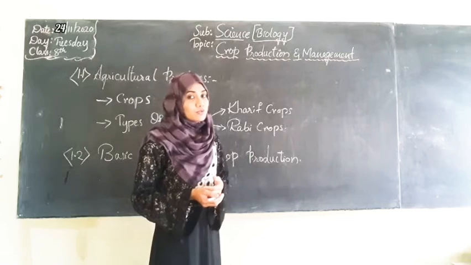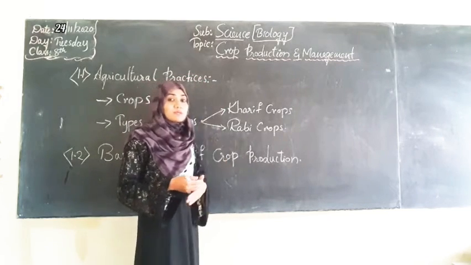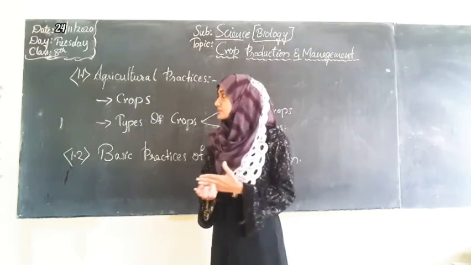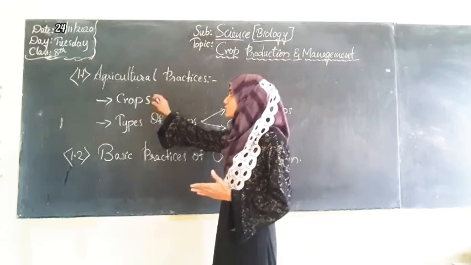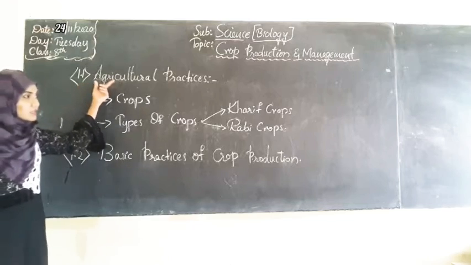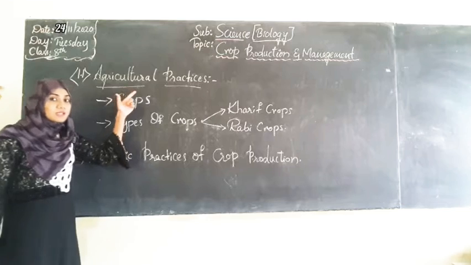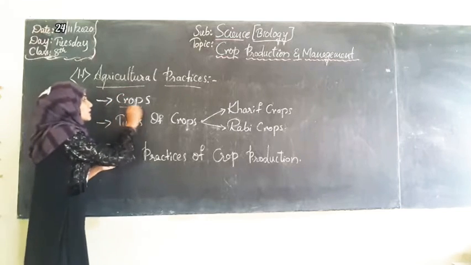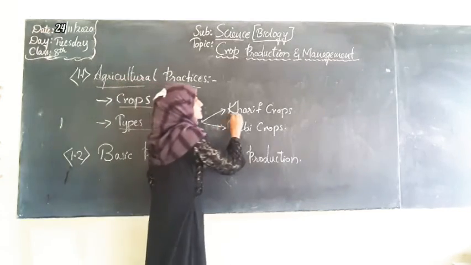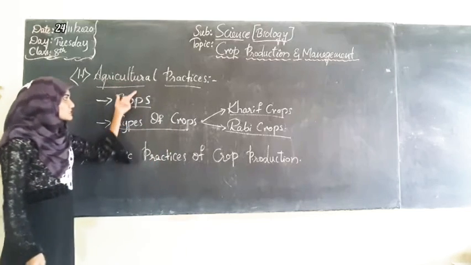Before going deep into this chapter, we must know what is meant by crops, what is meant by crop production, and how we can manage the crops. So in today's class we are going to discuss two subtopics. First is agricultural practices, in which we will come to know what is meant by crops and the types of crops. There are two types of crops, rabi crops and kharif crops, and we will discuss that in this subtopic.